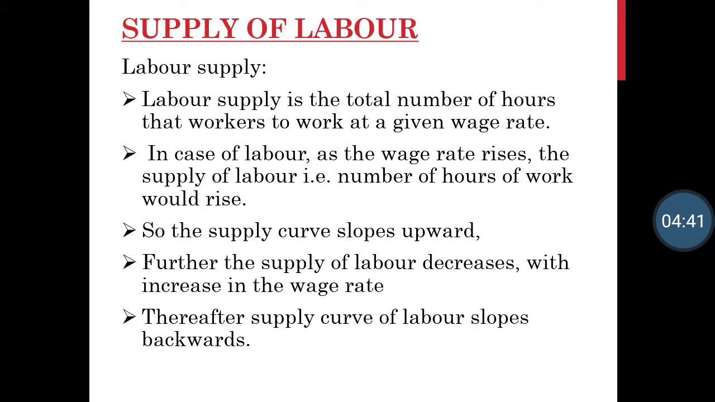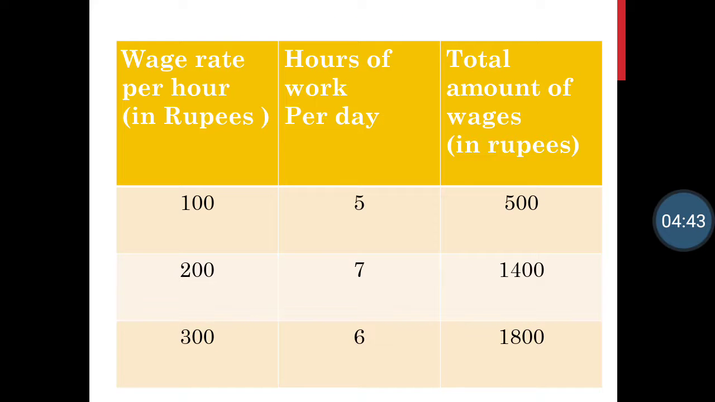Let us understand this further. See this table. First shows wage rate per hour in rupees, then hours of work per day, and then total amount of wages in rupees. So if a labor is getting 100 rupees per hour, he is working for 5 hours, so total he is getting 500 rupees in a day.